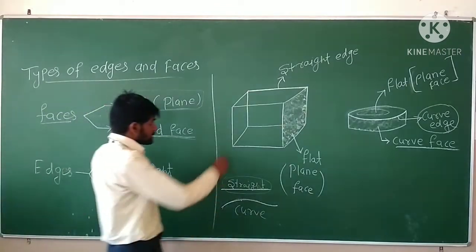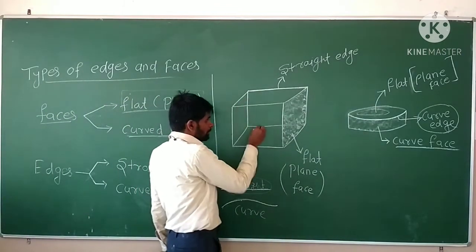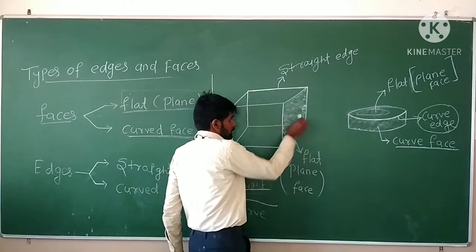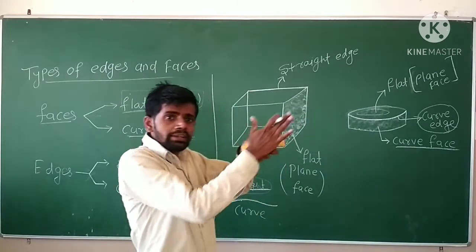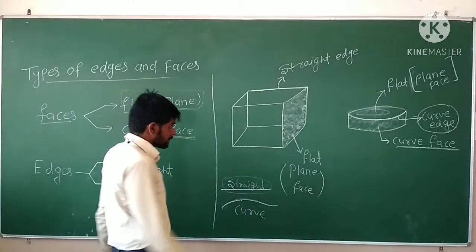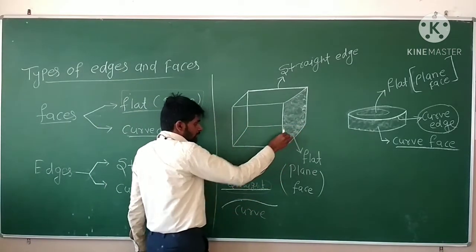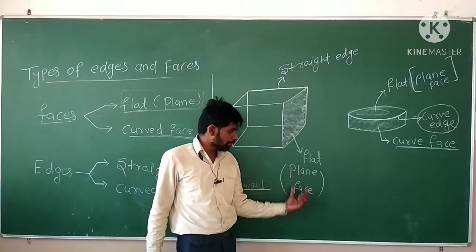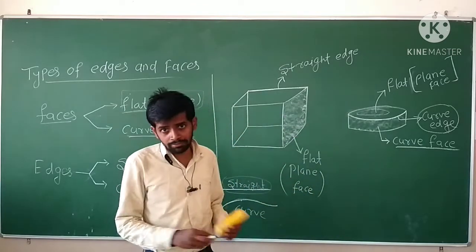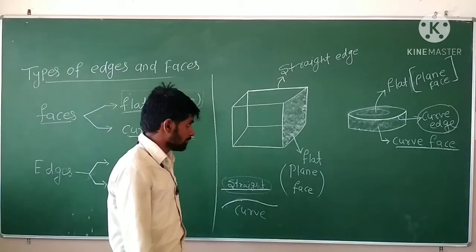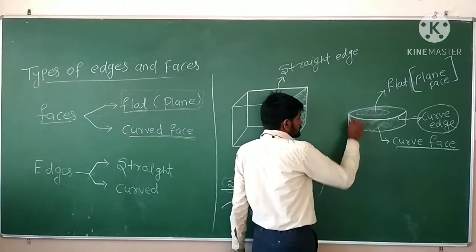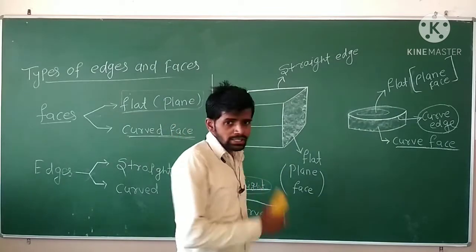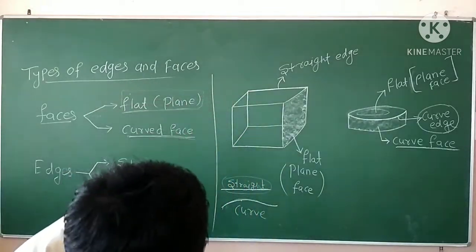So as you can see, it is a cube. This that you are seeing is a cube, and a cube has flat surfaces. It is completely smooth. That is the flat surface, or you can say a plane face. What kind of face is this? A completely plane face. But in this disc, there are two types of faces. Okay, in this disc there are two types of faces.